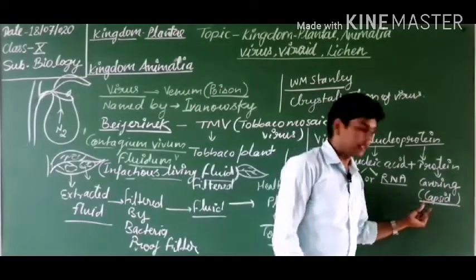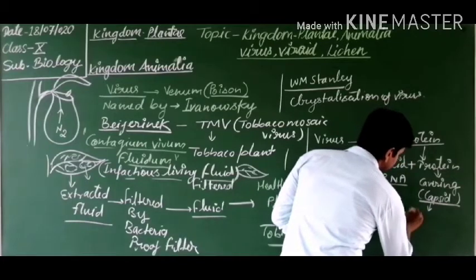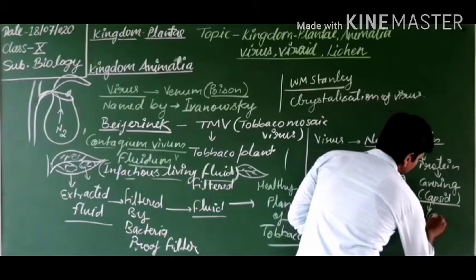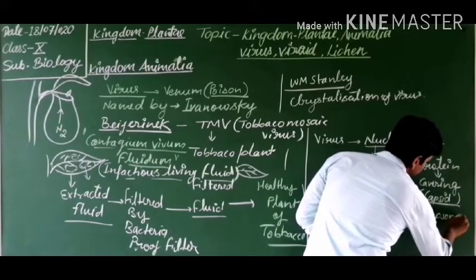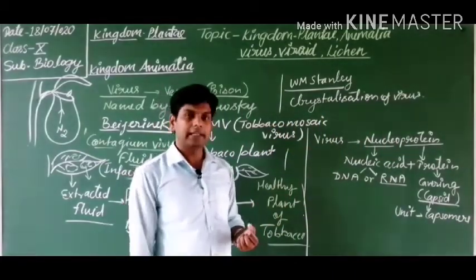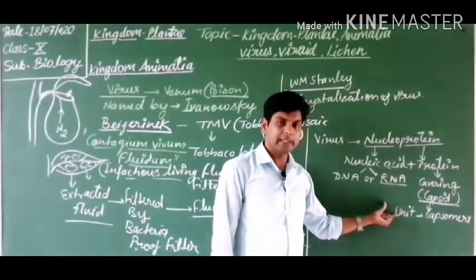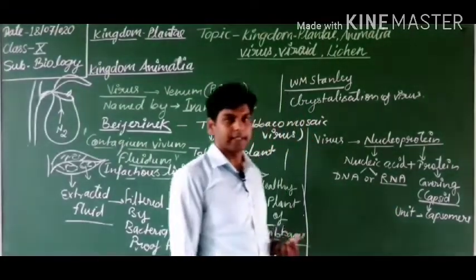This capsid is made up of several units. The unit of capsid is known as capsomere. Got it? So a number of capsomeres form one capsid of a virus.